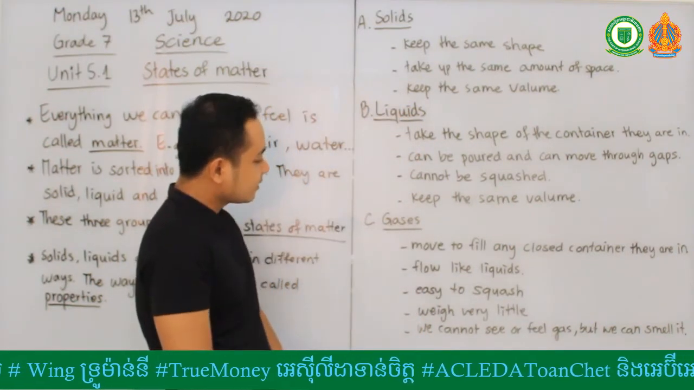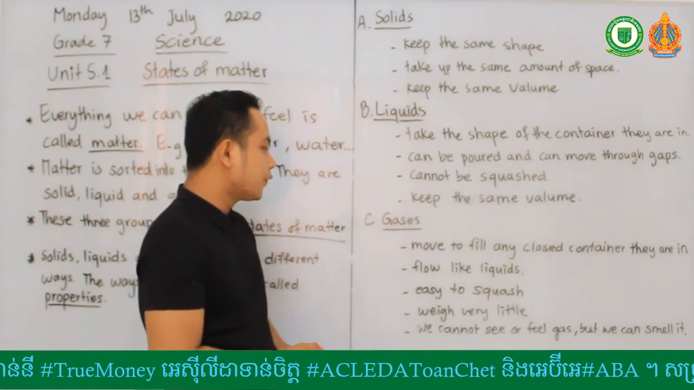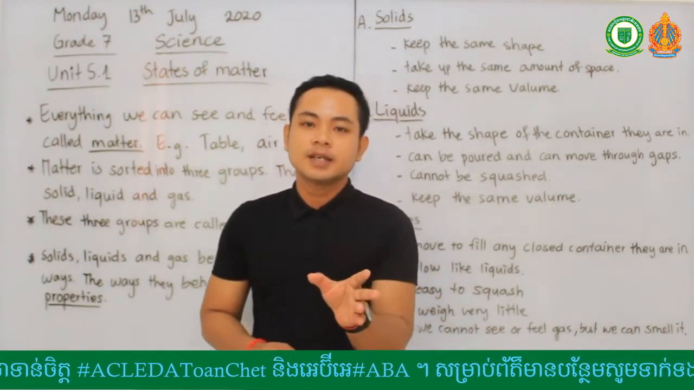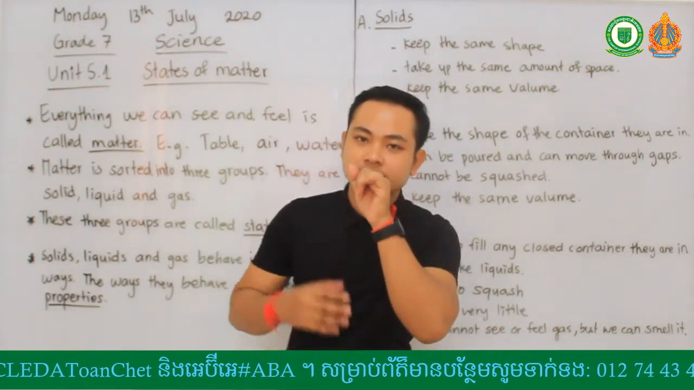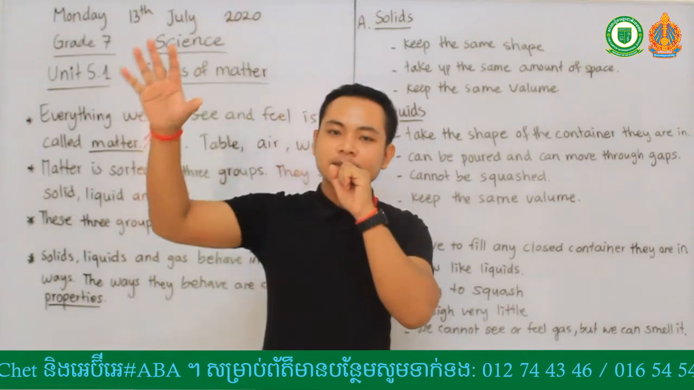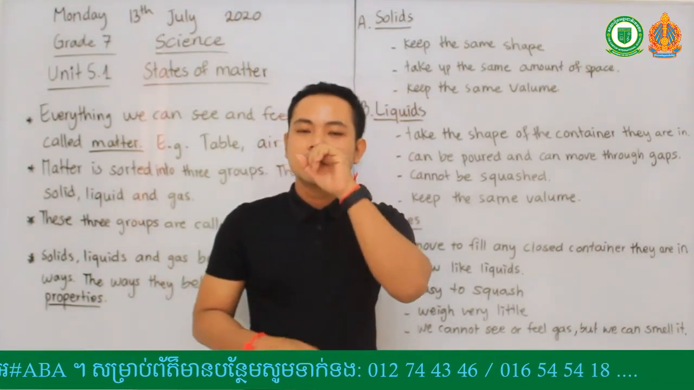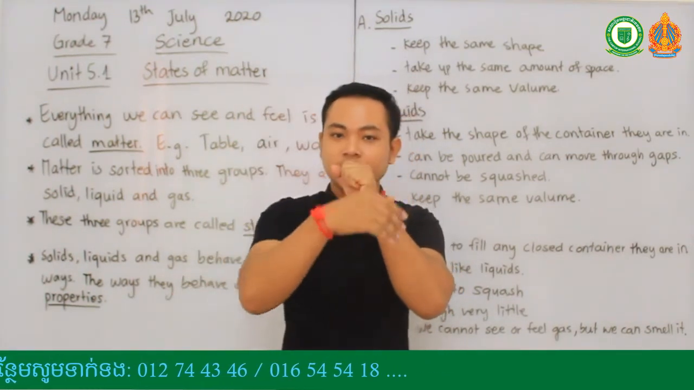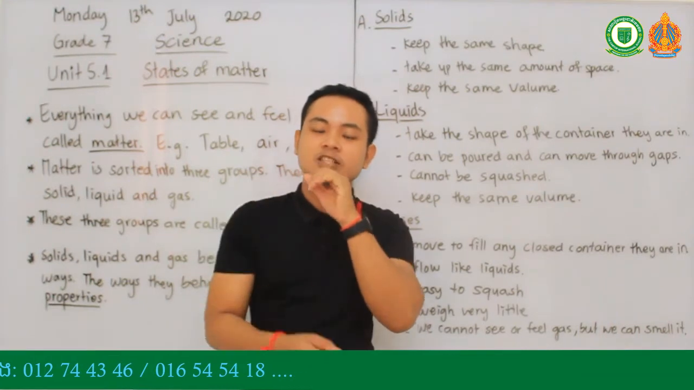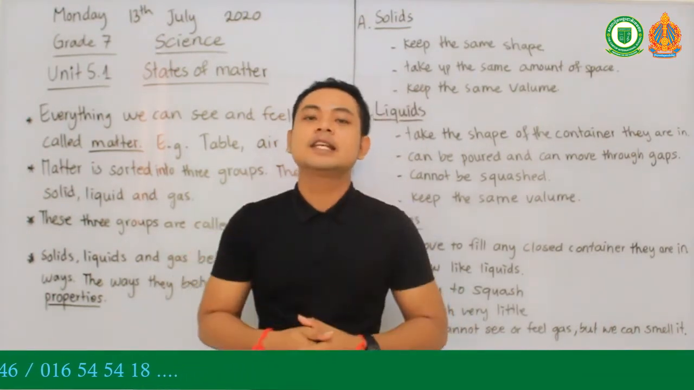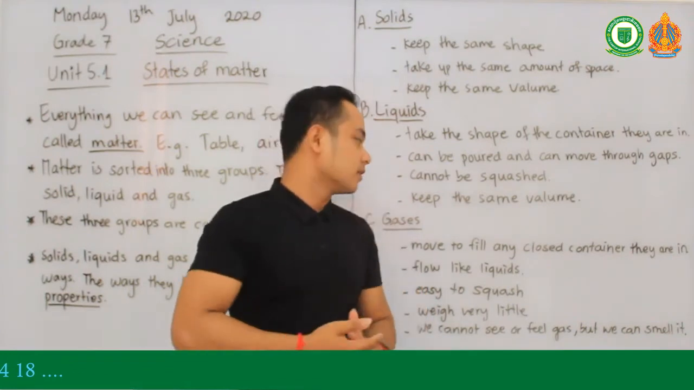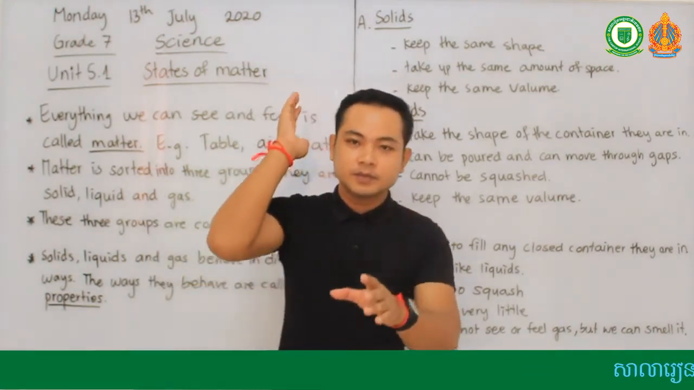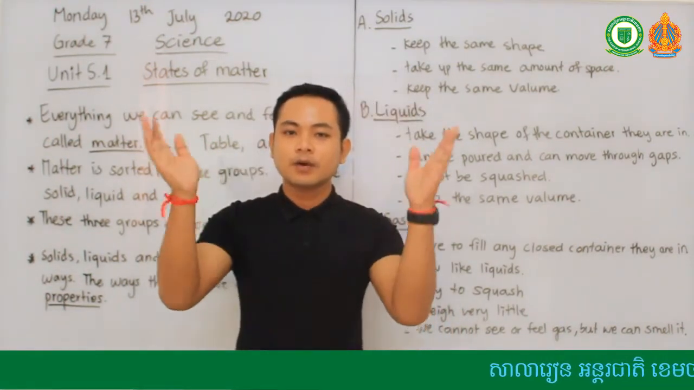Okay. And gases move to fill any closed container they are in, like the balloons. So we need a gas. When you blow it, the gas goes inside, so it can make the balloon become bigger. So it has the balloon shape, but inside of it, it actually has the gas, right? It flows like liquids. When you try to break the balloon, for sure it will flow or fly away.